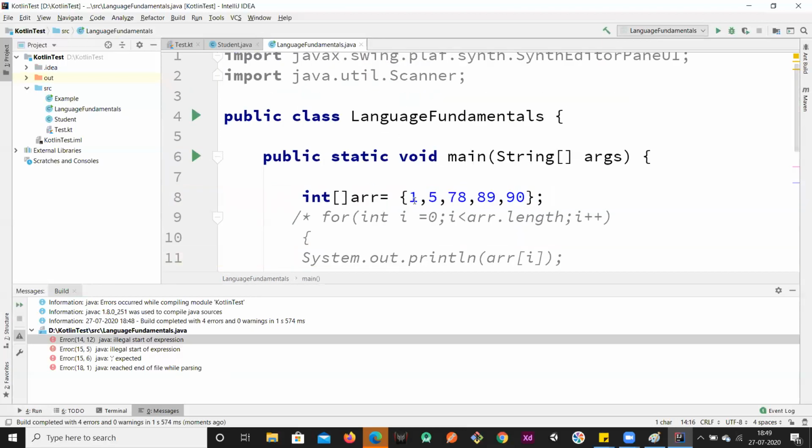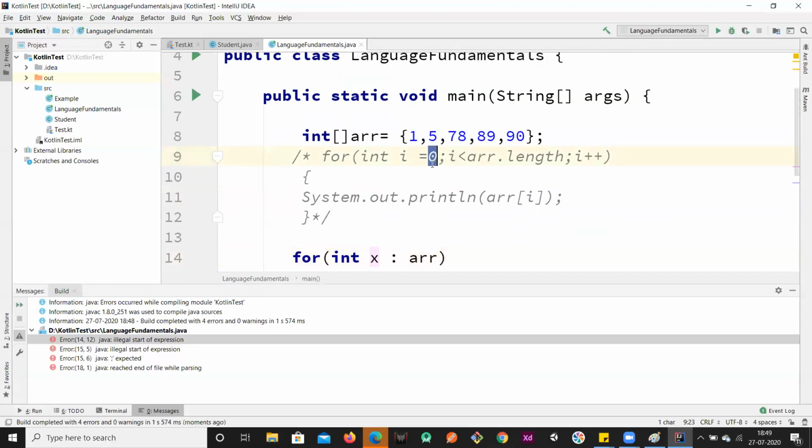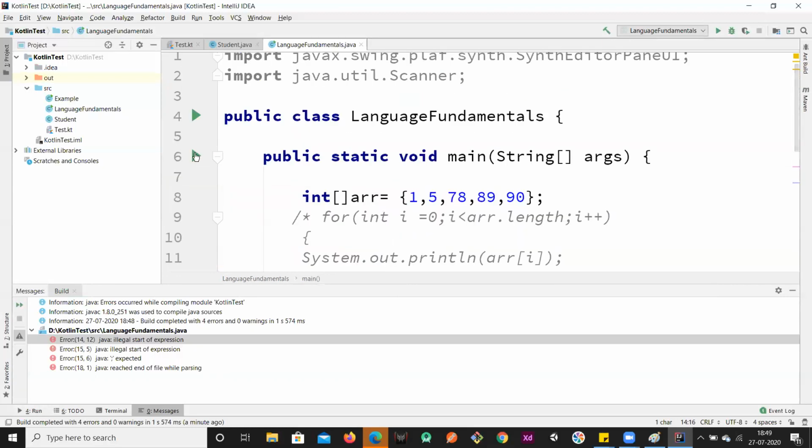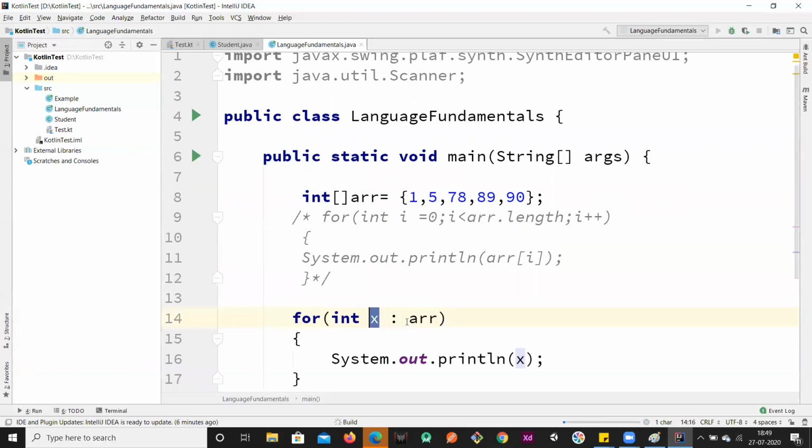Okay, so here what we are doing is we are using the index and then we are accessing it from the array. But here in the for each loop, what we are doing is instead of getting the index, we are directly getting the element. That element will be assigned to x. Okay, so that x we are just printing directly. We are printing the value rather than the index. Okay, so this is what the for each loop is. So if I run this, we'll get the same output.